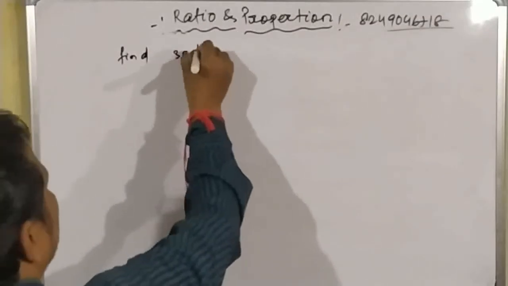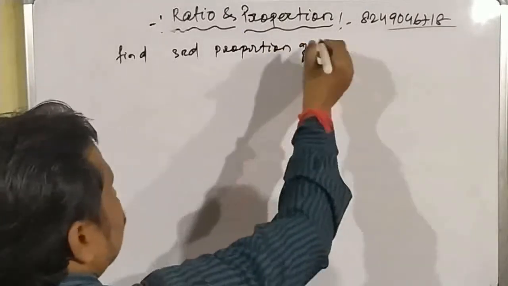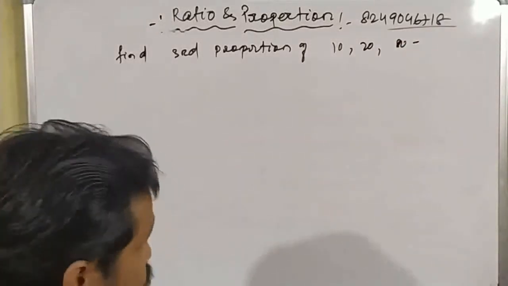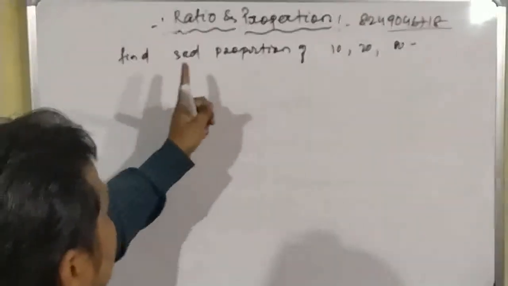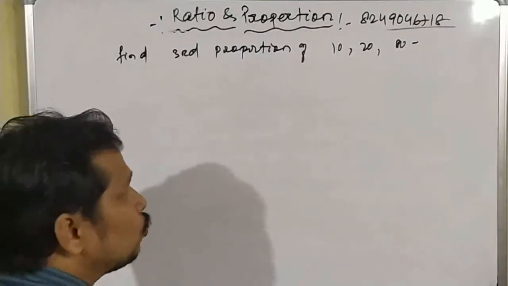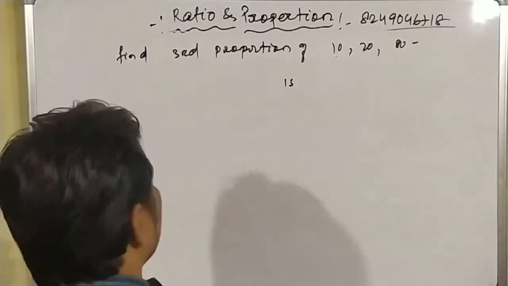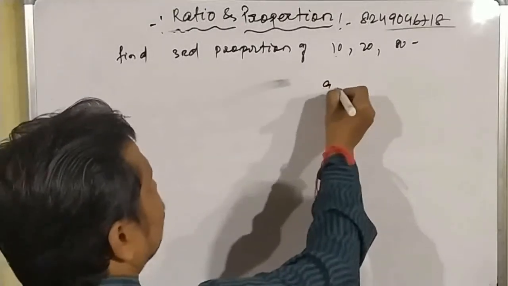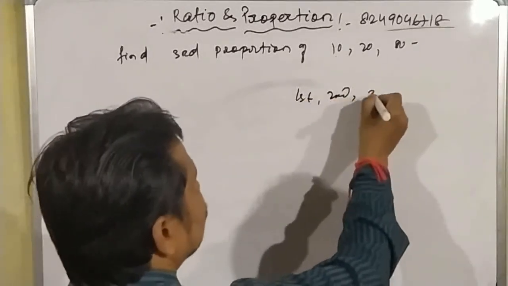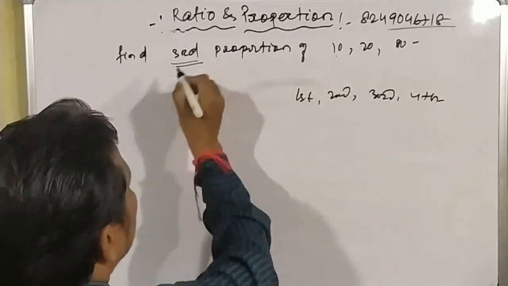Find the third proportion of 10, 20, 80. Students, look at this question: find the third proportion. That means the third proportion is not given in these numbers. This is the first proportion. We always take A as the first proportion. Suppose we write here first proportion, second proportion, third proportion and fourth proportion. Yes or no? So the third proportion is not given.